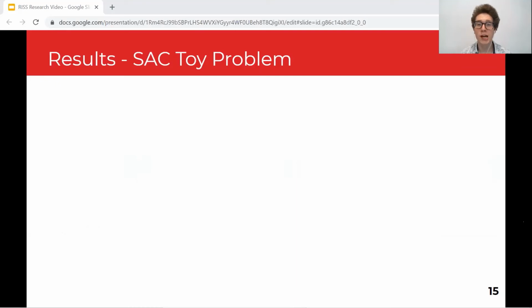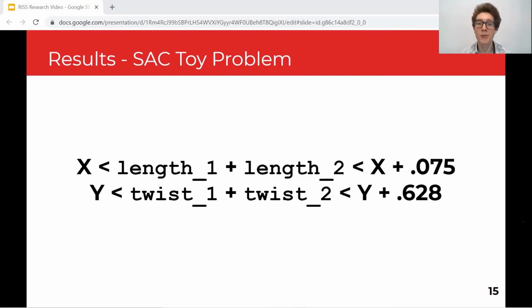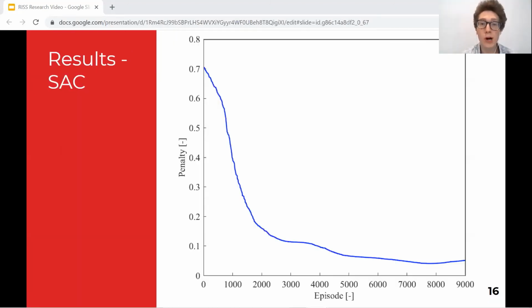For the soft Actor-Critic network, we were not able to combine this with the deep Q network. So what we did was we fed the soft Actor-Critic network the same arrangement with 2 links and trained it on a toy problem. This toy problem consisted of having the length totals and the twist totals fall between a certain threshold where X and Y here are randomly generated, and then the numbers 0.075 and 0.628 were designed so that these thresholds would represent 1/10 of the possible values for the length and the twist. We gave a penalty of 1 if the twist and length totals were not able to fall within the goal thresholds, and if they were, we then just gave a penalty of 0.